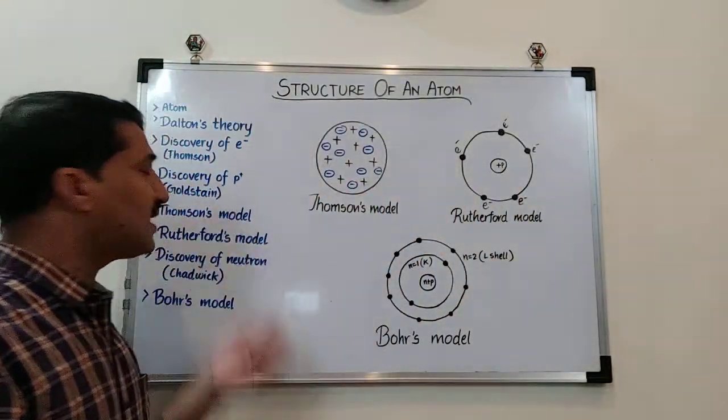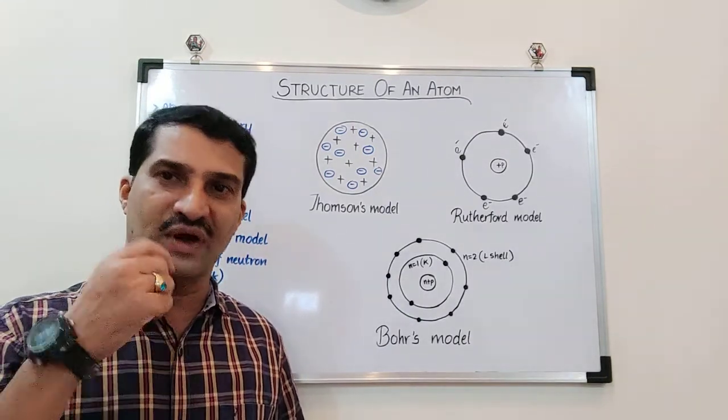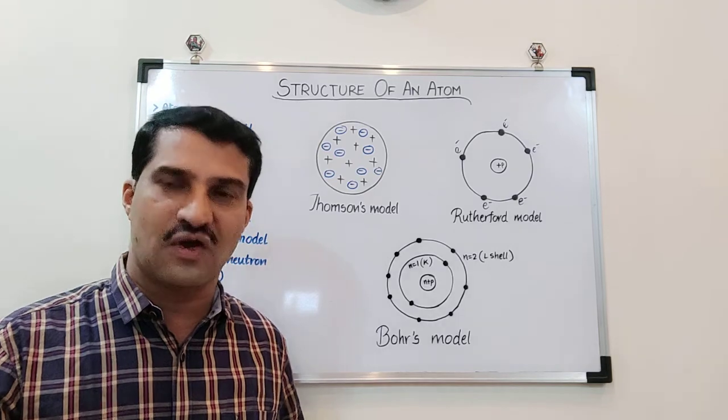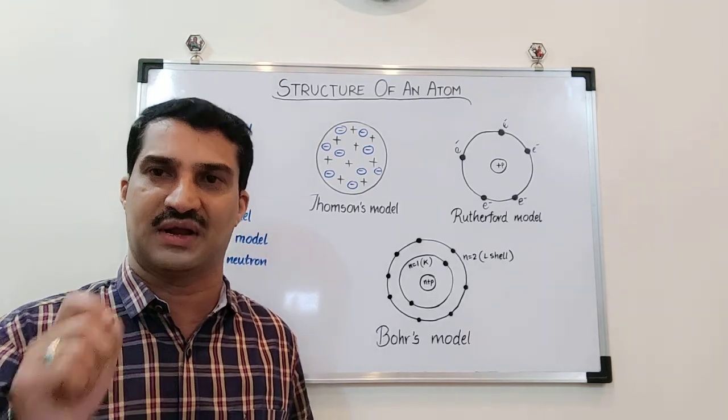But Dalton's atomic theory has been rejected because progressively the other scientists have discovered that atom is not indivisible, it contains subatomic particles.